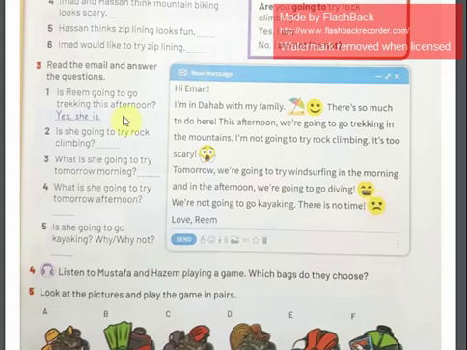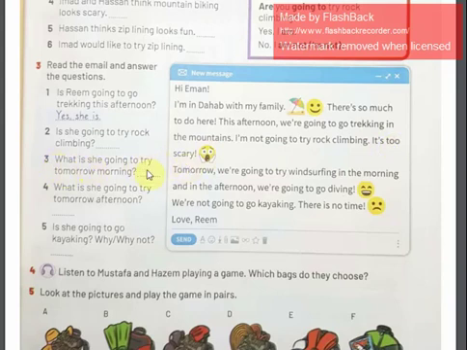So here we have some questions. Like the first one, is Reem going to go trekking this afternoon? Yeah, she is. Here we go. And question 2, is she going to try rock climbing? It's asking about whether there is any intention for her or any kind of plan to try rock climbing. And the answer is no, she isn't, because she said it's too scary.